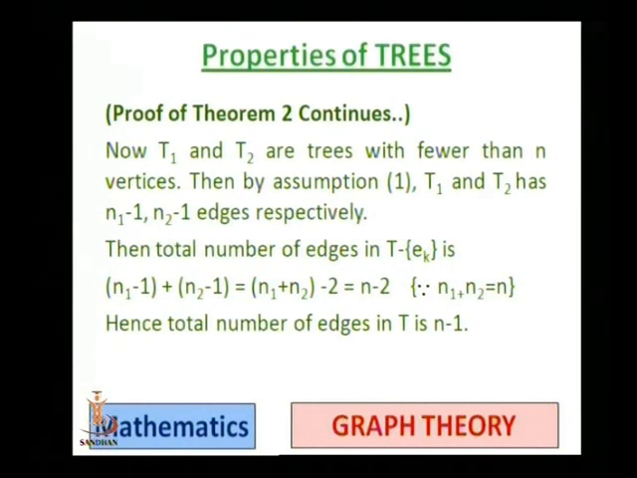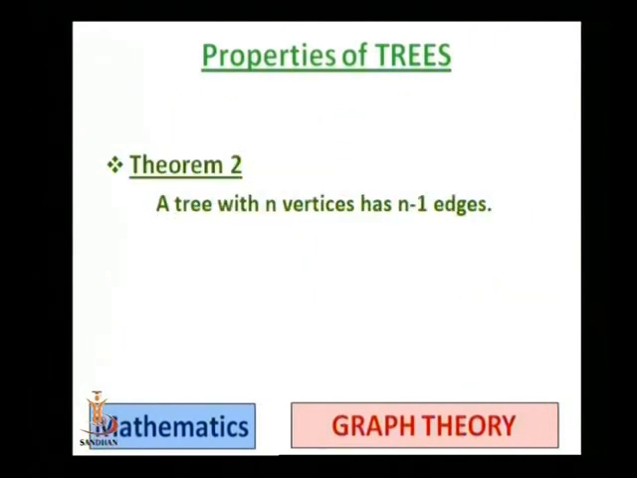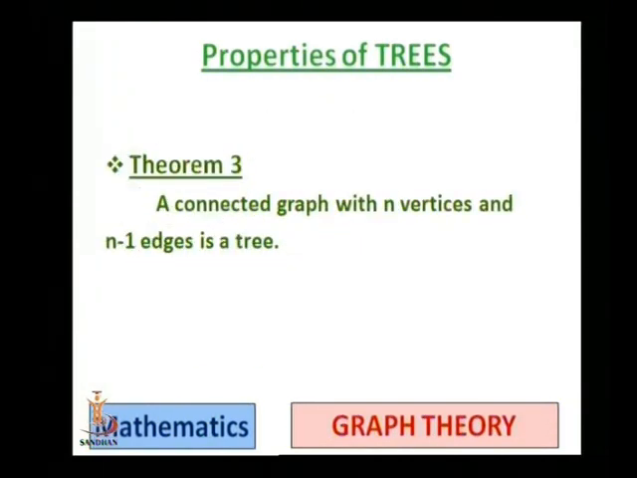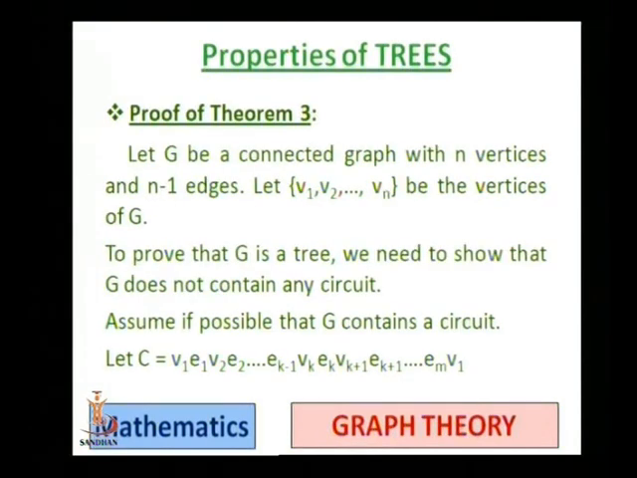So let us recall our statement: a tree with n vertices has n minus 1 edges. Now the next theorem is: a connected graph with n vertices and n minus 1 edges is a tree. So if you are given a graph which is connected, having n vertices and n minus 1 edges, then it must be a tree. Let us see its proof.